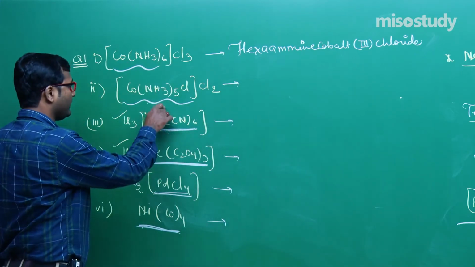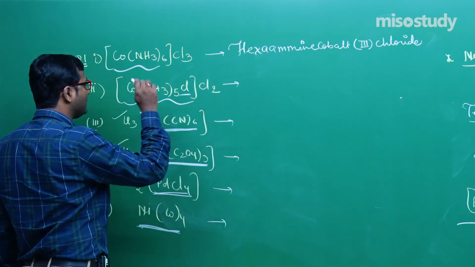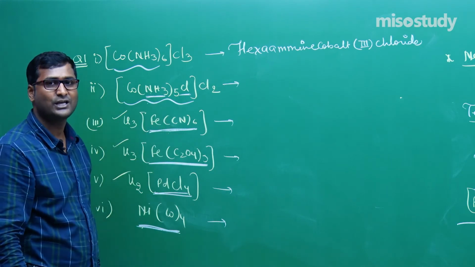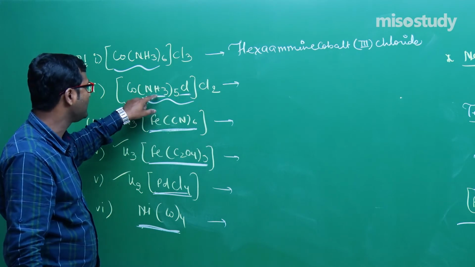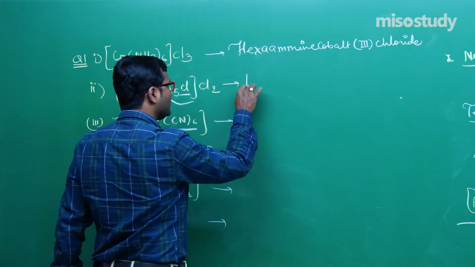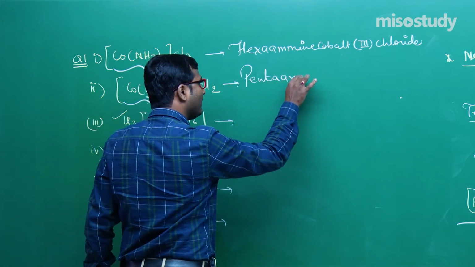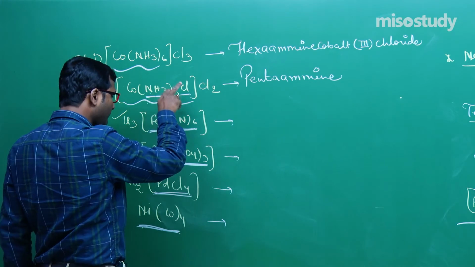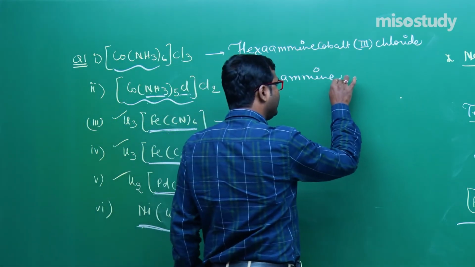Now this one, my friend. Now there are two ligands. Chlorine starts with C and NH3, that is amine, starts with A. So A comes before C. So first of all, I will write here 5 times, that is penta, pentaamine. For Cl, it is chlorido or chloro.